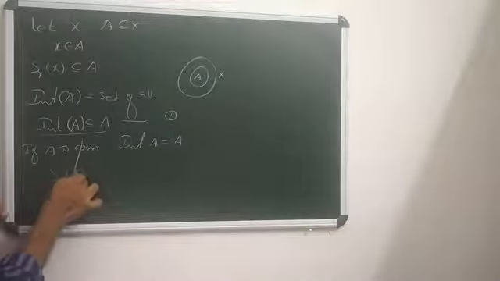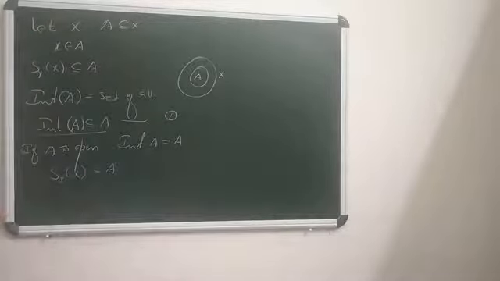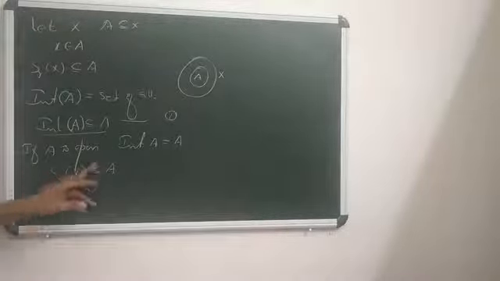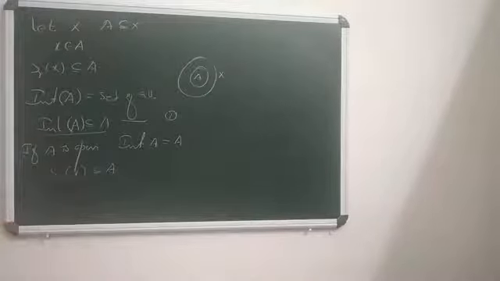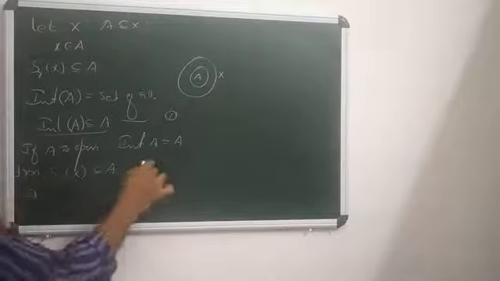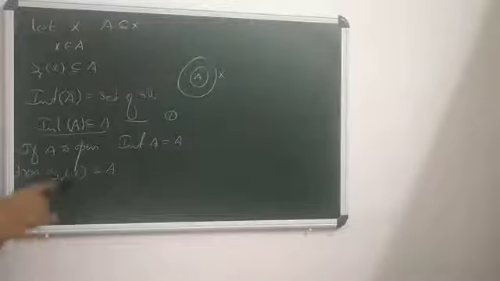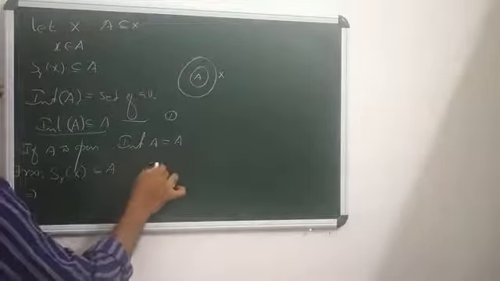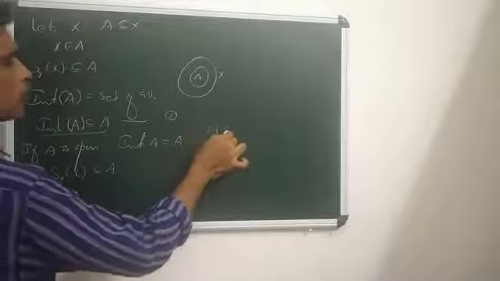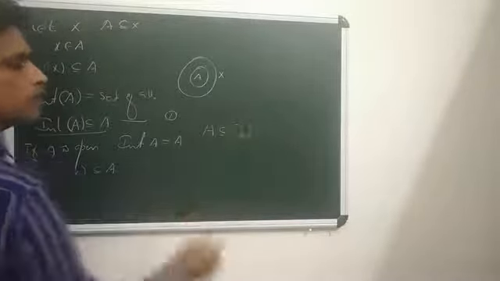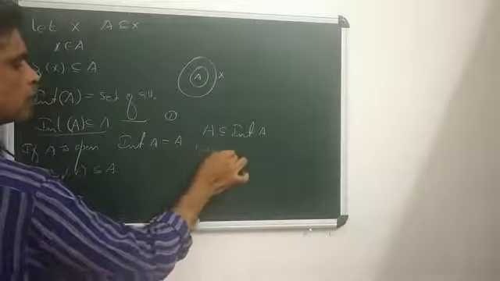Since A is open, there exists an open sphere which is contained in A. That is, S_r(x) is a part of A. There exists an open sphere having center x and radius r, means there exists r greater than 0 such that S_r(x) is a part of A. Let x fall in A, A is open, and we have to prove that interior A equals A. We know that interior A is a part of A. Now to show interior A equals A, it just remains to show that A is a part of interior A. Okay.